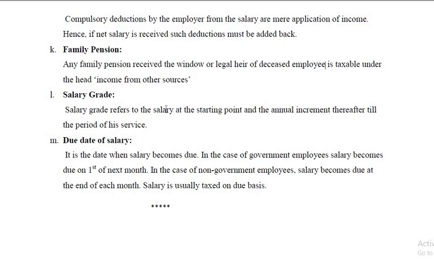So this is all about the rules of salary. More details we learn in the next video.